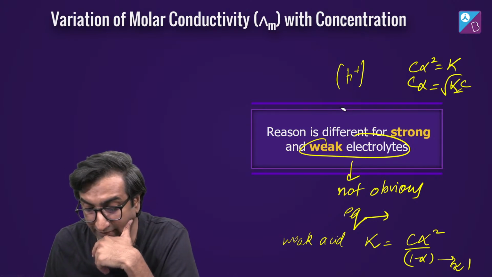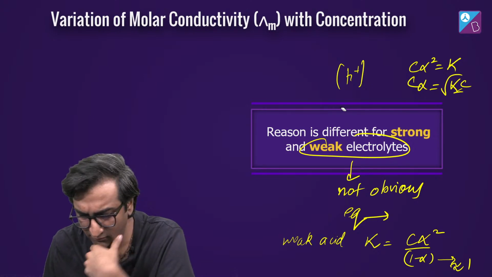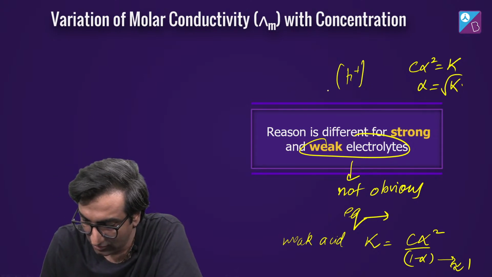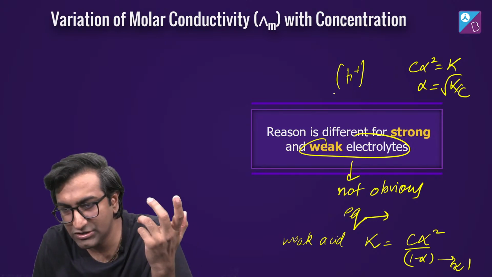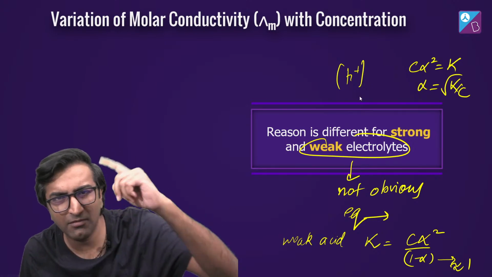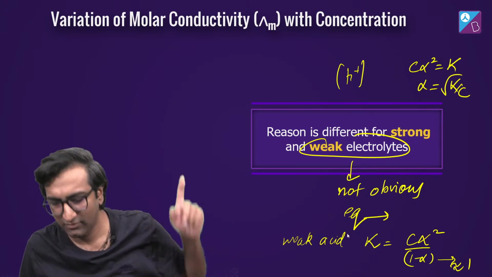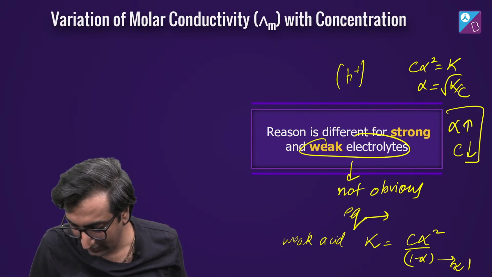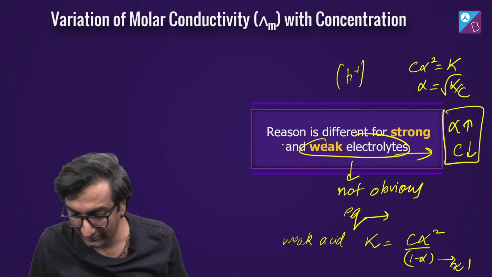Yes, Mehak remembers this. Let's go back to the alpha part itself. The degree of dissociation would increase on dilution. You remember this from equilibrium? When C decreases, alpha increases. This is what happens with a weak electrolyte.